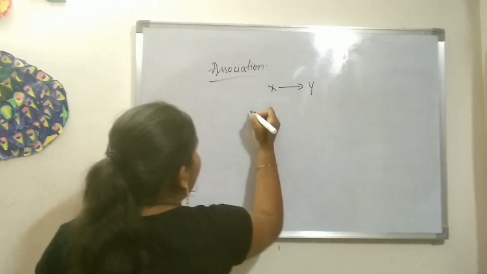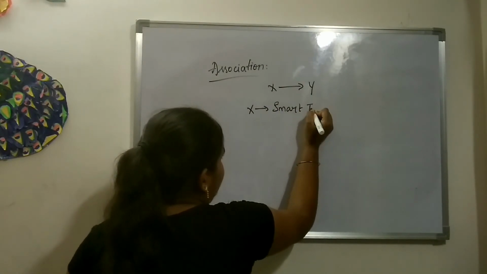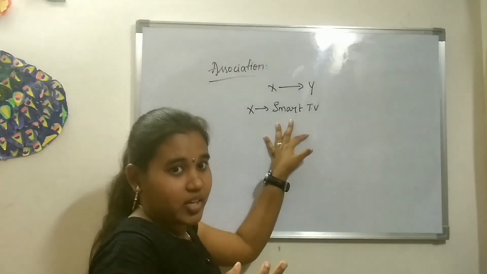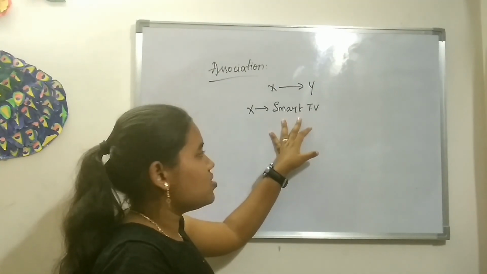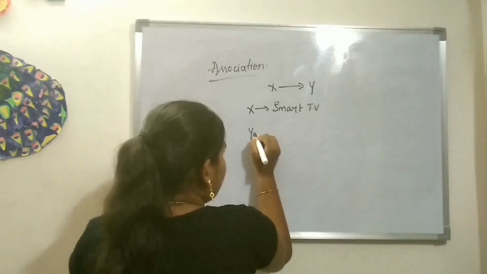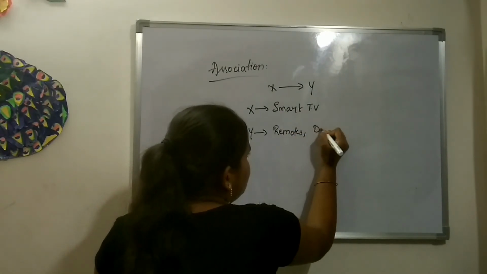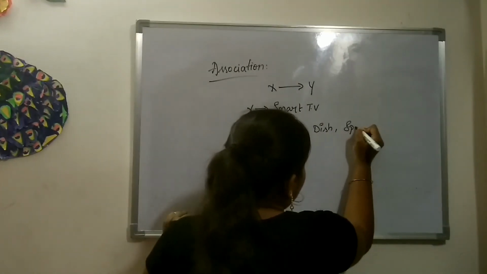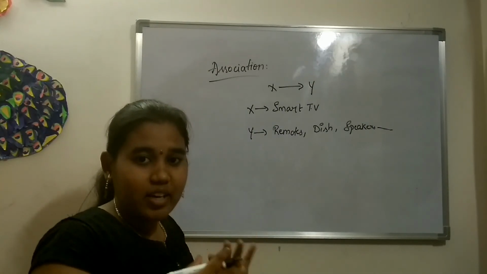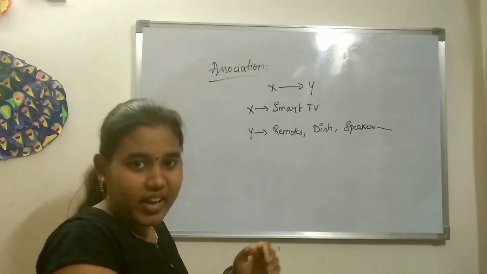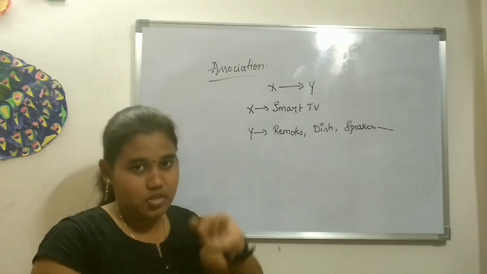Okay. So for example, consider your item X is a smart TV. Then immediately all the product recommendations related to your item X will be displayed by the data mining algorithm. So what are the product recommendations related to the smart TV? Those are like remotes, dish, speakers, and so on. Fine. So this is how it is done. All the data mining applications zoom in on the Y items that are similar purchase products according to your item X. Fine. So this is how the association case is done.